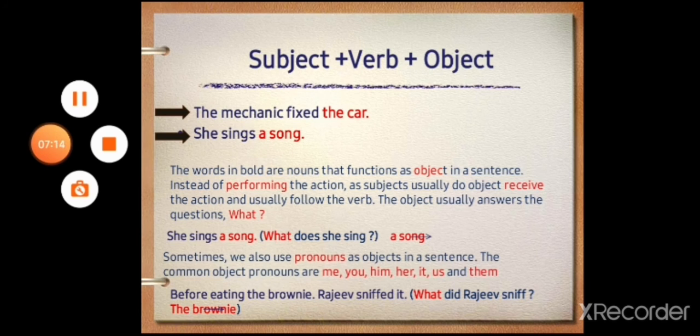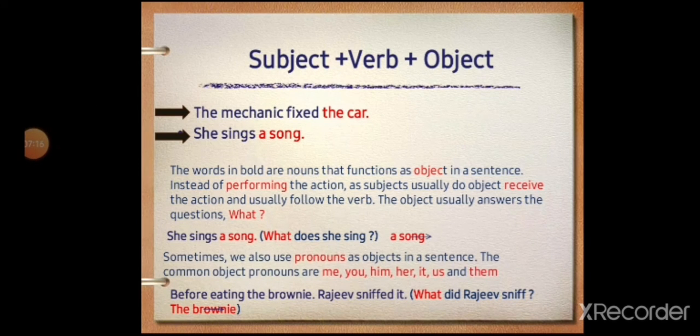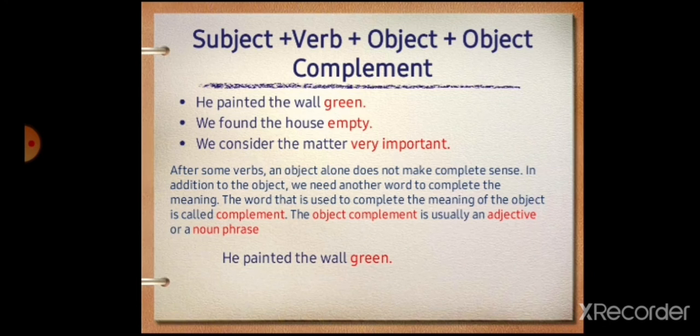Sometimes we also use pronouns as objects in a sentence. The common object pronouns are me, you, him, her, it, us, and them. Before eating the brownie, Rajiv sniffed it. What did Rajiv sniff? The brownie. He painted the wall green. He found the house empty. We consider the matter very important.